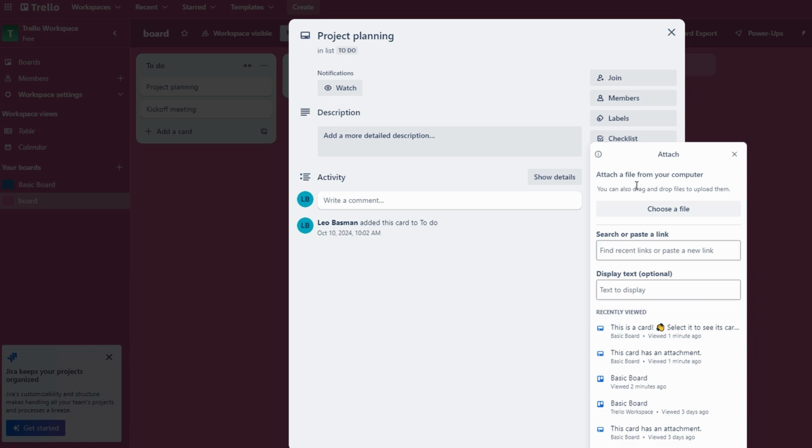attachments and select attach link. Paste the Google Drive link and it will be attached to your card.